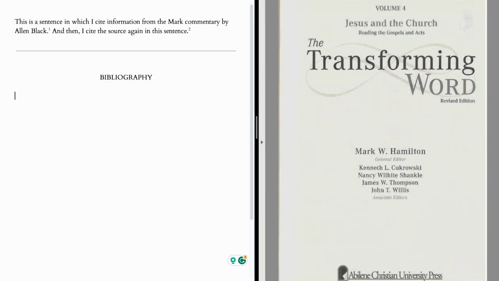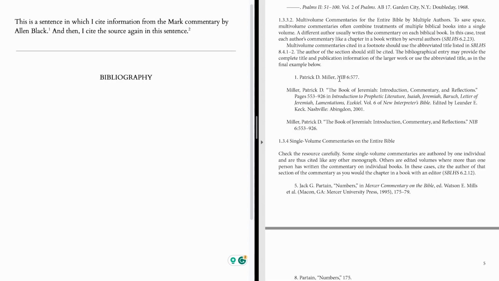This tutorial is going to demonstrate how to cite a fairly complicated type of source. Just to show you how complicated this source is, let me show you its name. This is coming from the student supplement to the SBL Handbook of Style, a PDF that is meant to support undergraduate students in biblical studies. If you don't have this PDF, I highly recommend that you get it if you are an undergraduate student. But they call this source in the student supplement Multivolume Commentaries for the entire Bible by multiple authors.